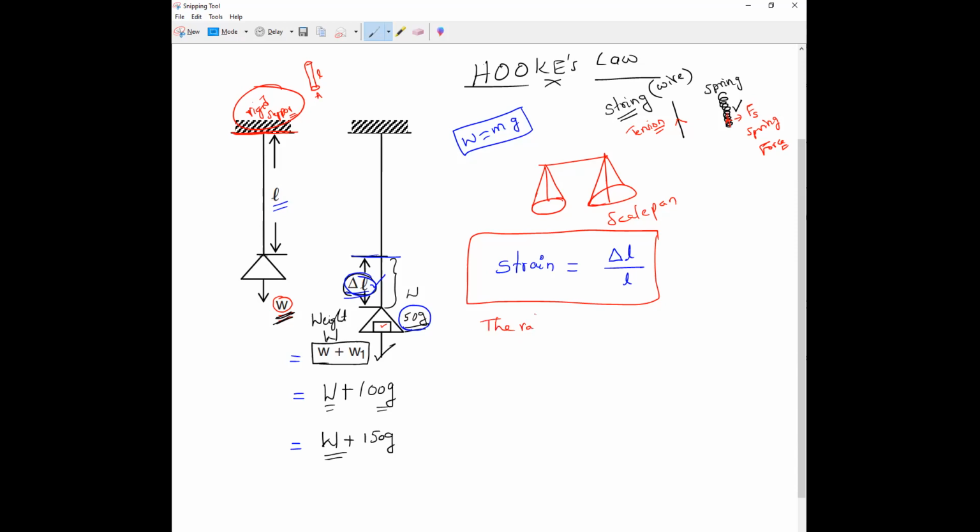The ratio of change in length to the original length of the wire is called strain. Strain.